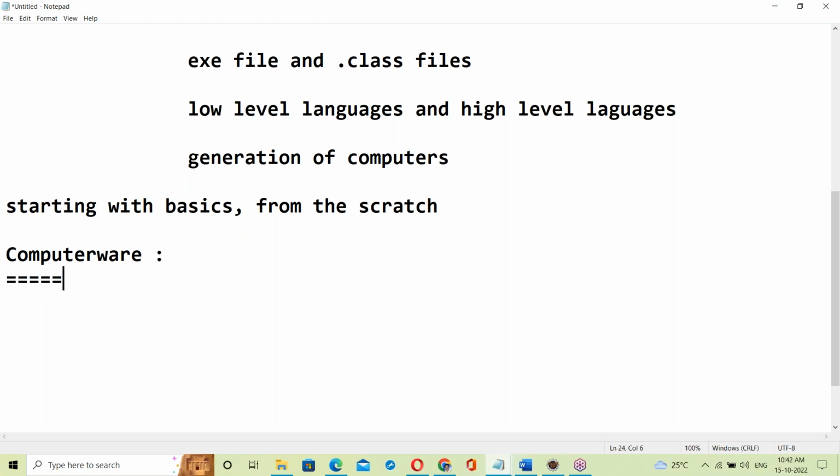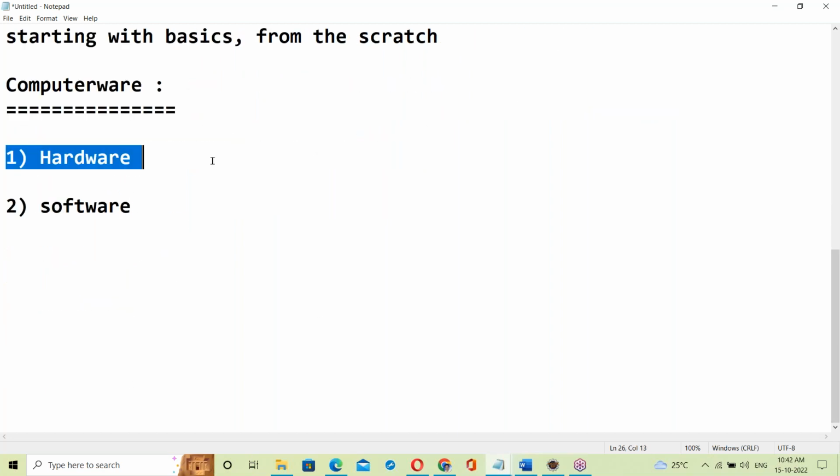See, computers are basically two categories. First one is hardware, second one is software. Hardware and software. Hardware is the physical components of a computer, like